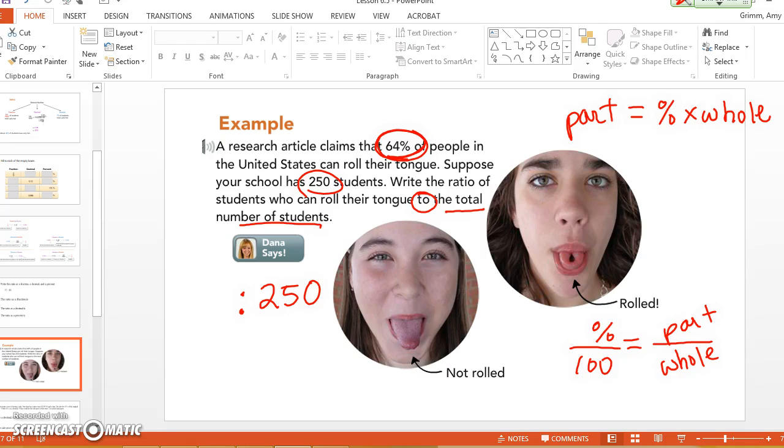Okay, so if we want to use the percent equation, what's the percentage? Okay, but we have to change it into a decimal to use it. We know how to do that, right? What would that be? 0.64. Or you could do 64 over 100. That would be the same thing. Times, do we know the whole amount? 250, and that will give us the part that we're looking for. Okay, can you guys do that for me? What is 0.64 times 250?